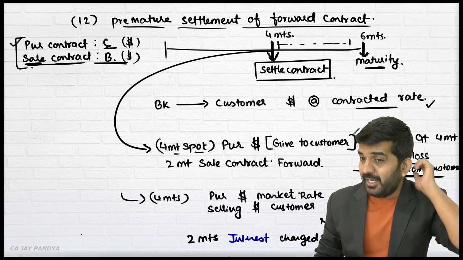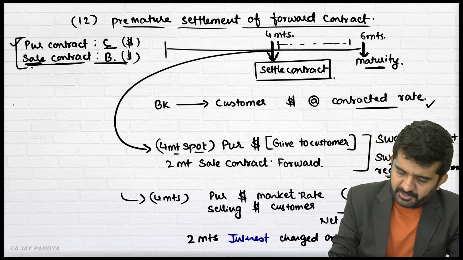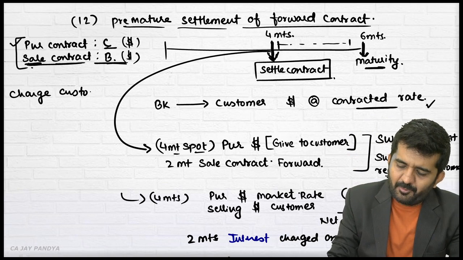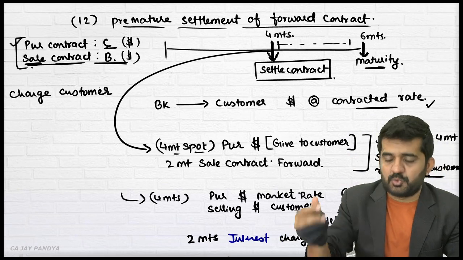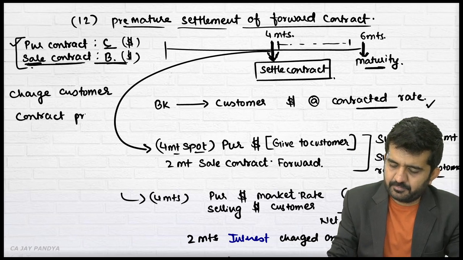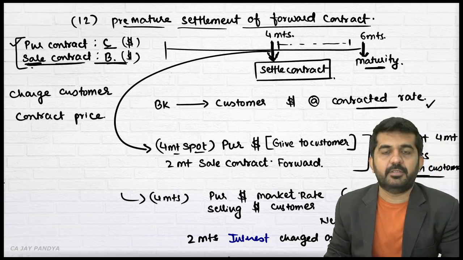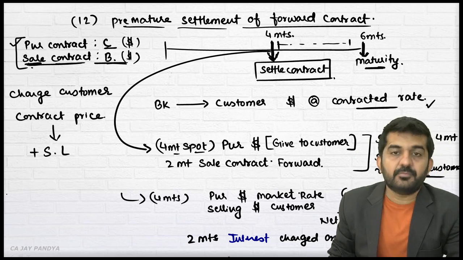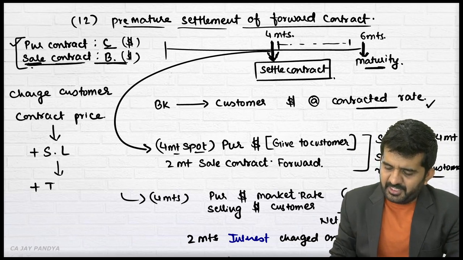In the previous case, what will the bank charge from the customer? As it is a charge, the charges will be added. Contracted price plus swap loss plus interest.